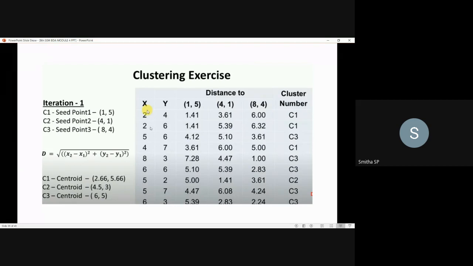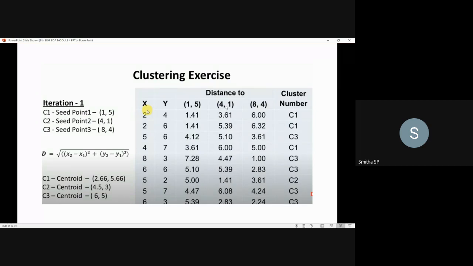Now similarly go for the calculation for the rest of the data points. For 2 comma 6, square root of (1 minus 2) squared plus (5 minus 6) squared. What value will you get? 1.41. Likewise you will compute the distance for this centroid.